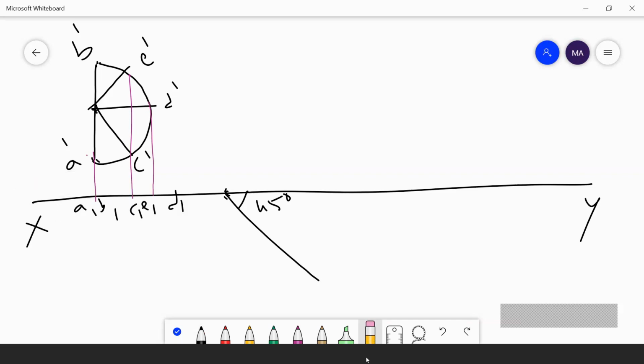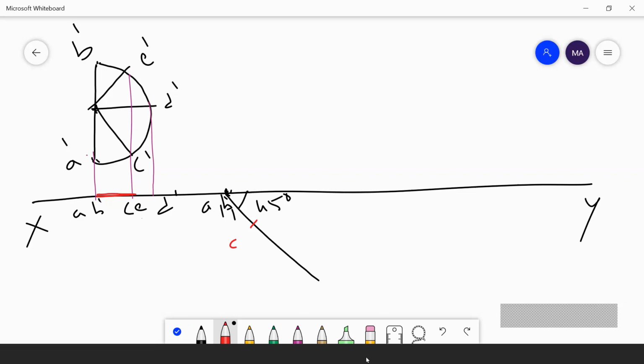These notations are A, B, C, E and D. Here I will mark the same notations: A1, B1. I have marked the points A1, B1. Then I have measured A to C, this distance, and cut an arc here.